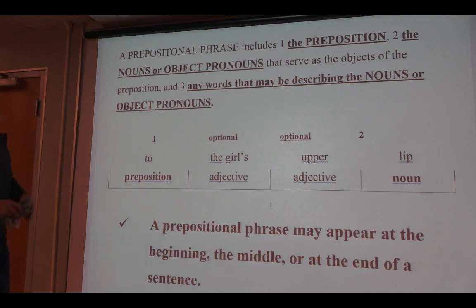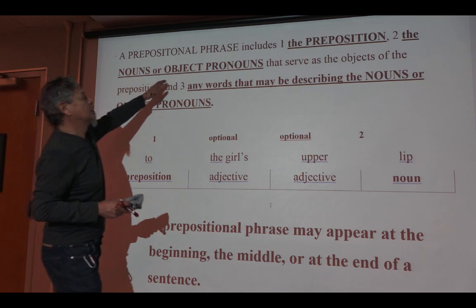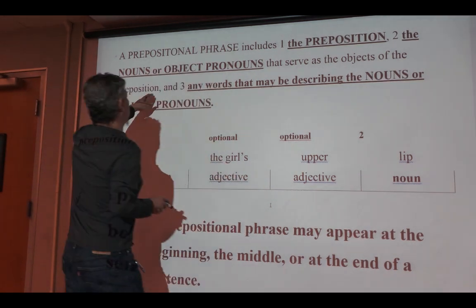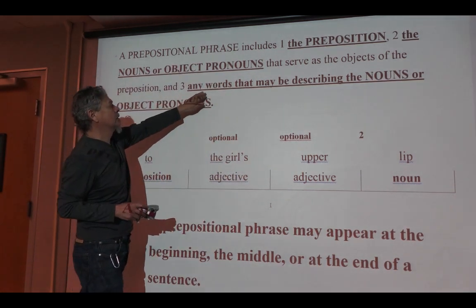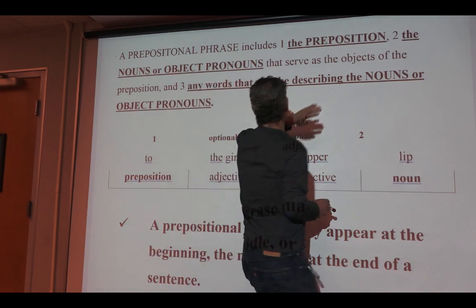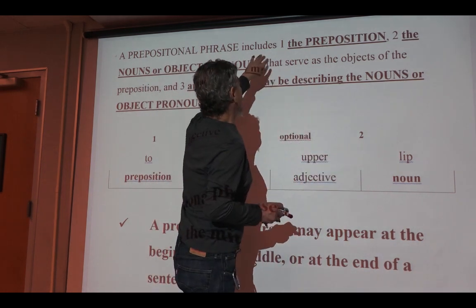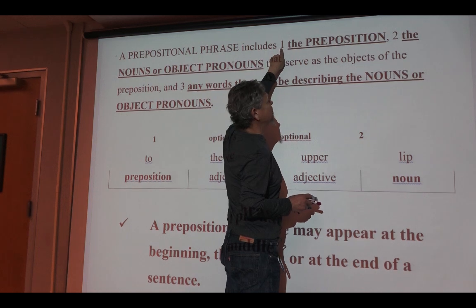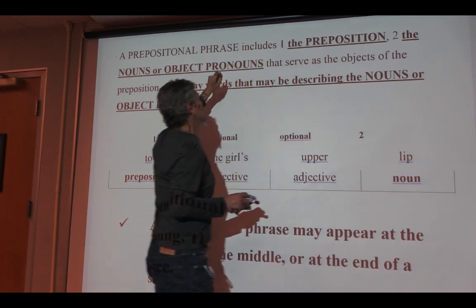The prepositional phrase includes: 1. The preposition, 2. The nouns or object pronouns that serve as the object of the preposition, and 3. Any word that may be describing the nouns or object pronouns. Kim, since you're so fast, can we put the numbers in parentheses?